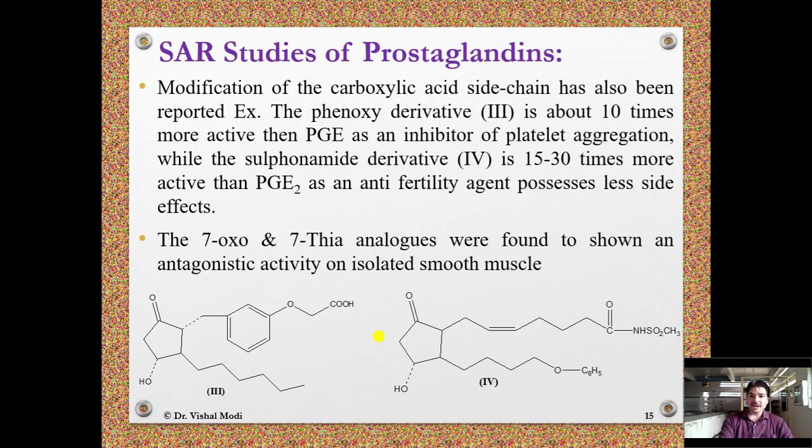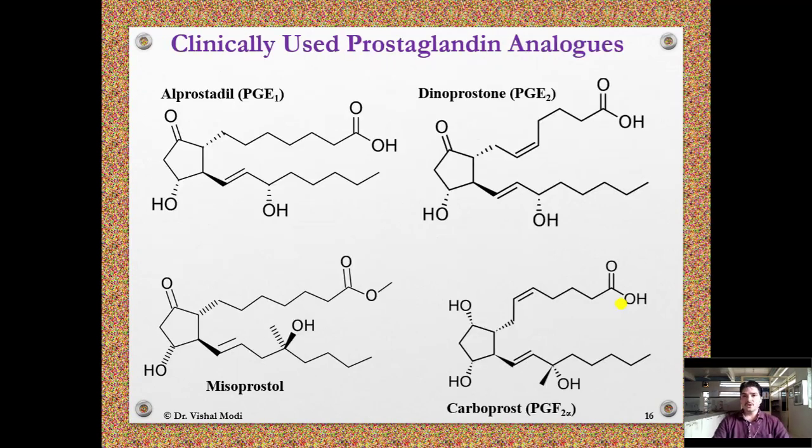For example, the phenoxy derivative is about 10 times more active than PGE as an inhibitor of platelet aggregation, while the sulfonamide derivative is 10 to 13 times more active than PGE2 as an anti-fertility agent, and possesses fewer side effects. The 7-oxo and 7-thia analogues were found to show antagonistic activity on isolated smooth muscle. Clinically used prostaglandin analogues. A total of 12 prostaglandin analogues are currently used for clinical purposes.